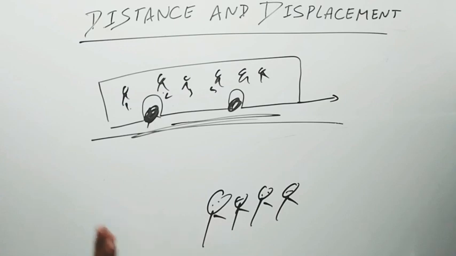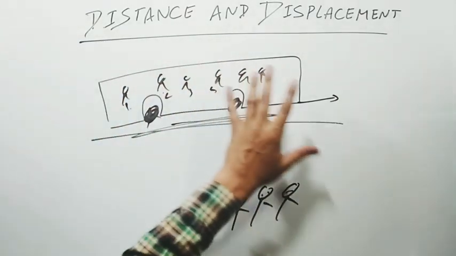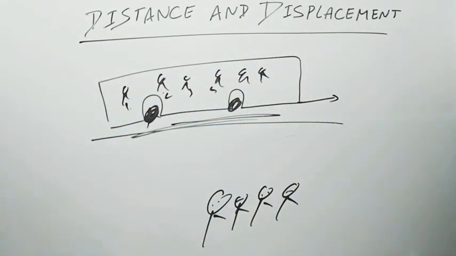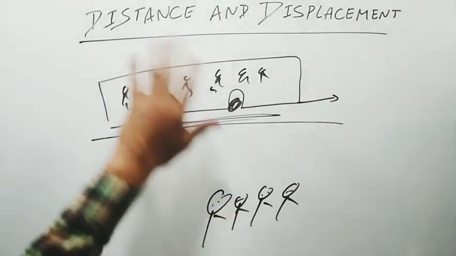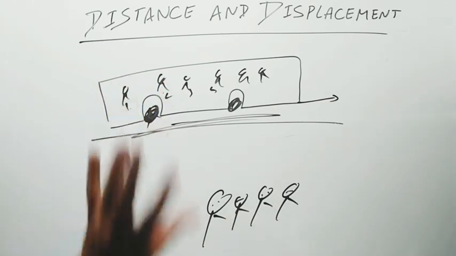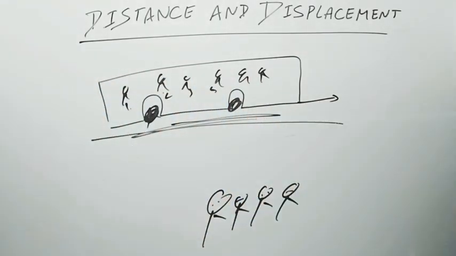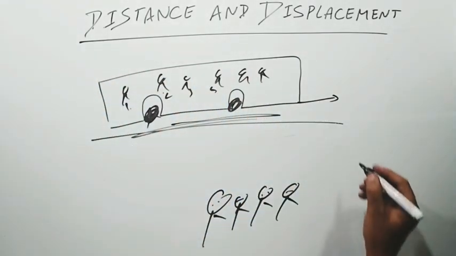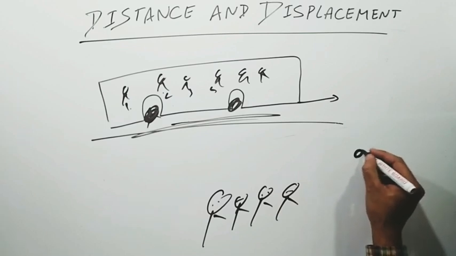When we are observing from outside, then we will definitely say all the passengers are in motion, even though they are at rest with respect to each other. But according to us, observing this bus from outside, they all are in motion. Similar is the case with us.